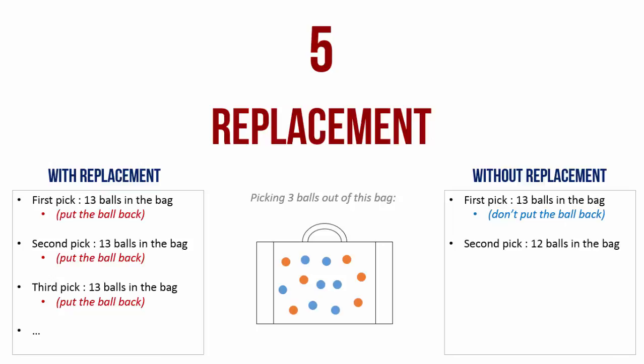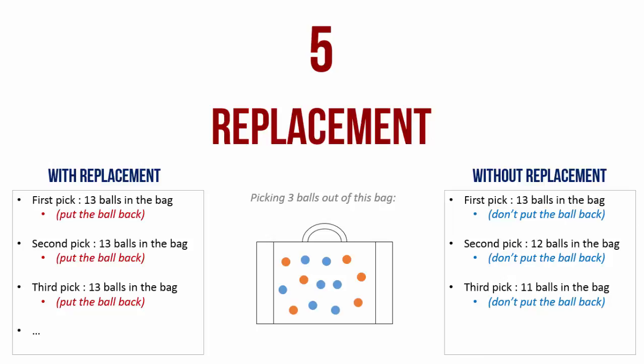So when I'm picking up my second ball, I'm choosing 1 out of 12 balls. So I pick up 1 out of 12, keep it outside and don't put it back. So now when I'm going to pick up my third ball, I have already picked up 2 balls and kept them outside. So there are only 11 balls in the bag. So again I reach in, pick up 1 ball out of 11 and do not put it back.